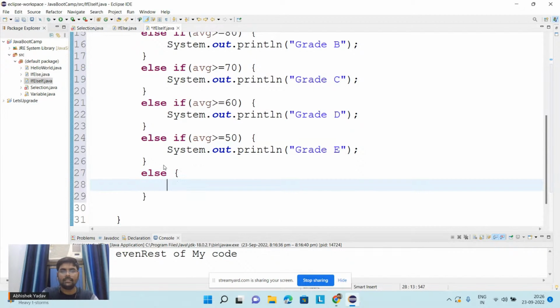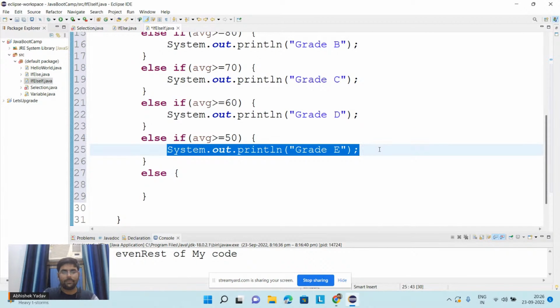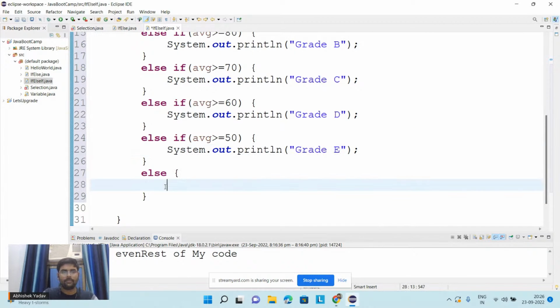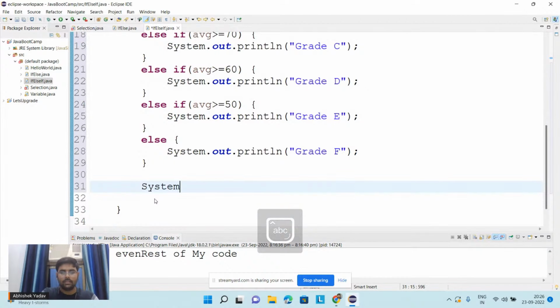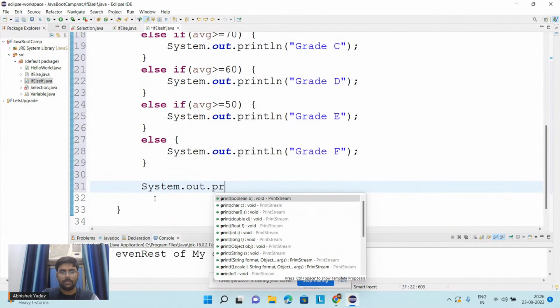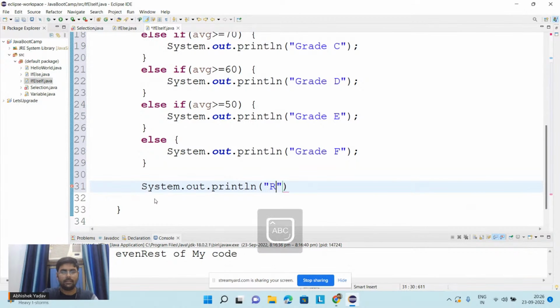So here I will write else, and here I will write what? System.out.println fail, grade F. And after this line, what will happen? I will print System.out.println, and here rest of code.